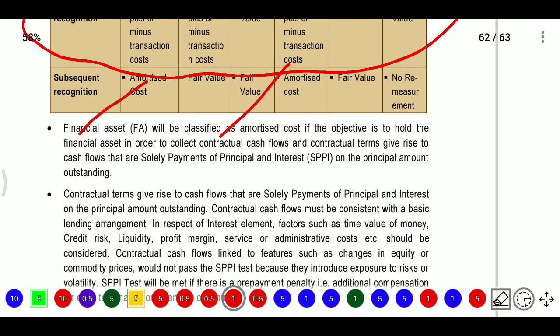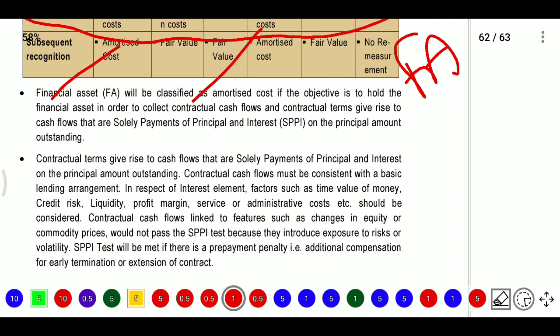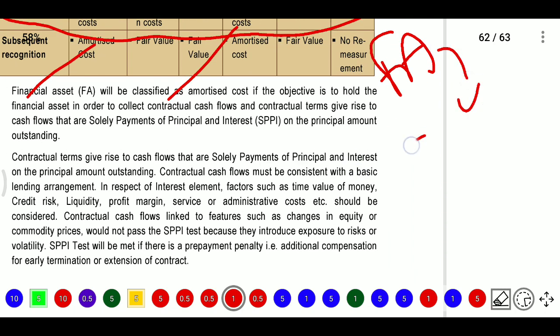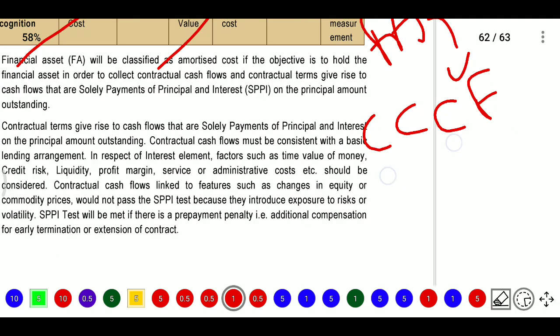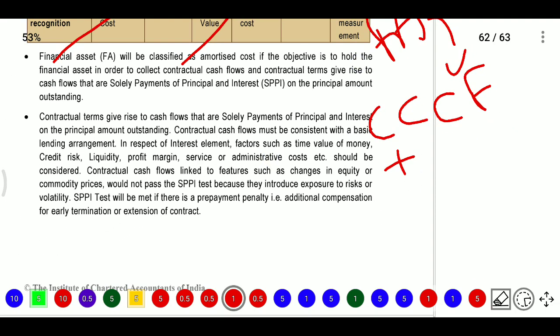Financial assets will be classified as amortized cost if the objective is to hold the financial assets to collect contractual cash flows, plus the contractual terms give rise to cash flows that are solely payments of principal plus interest. Then it will be classified as financial assets at amortized cost.